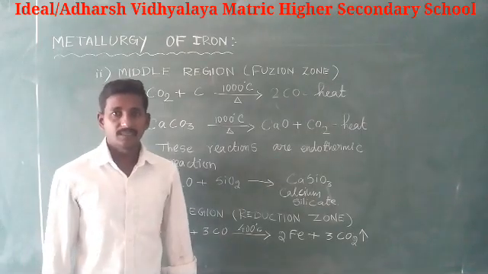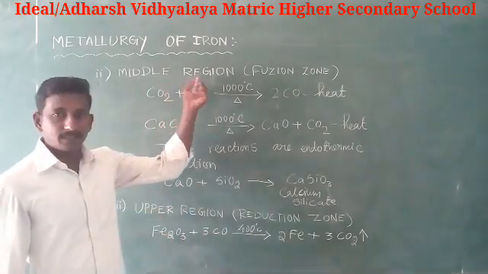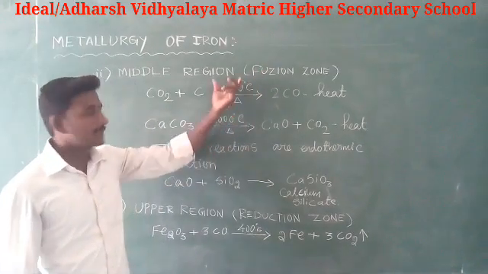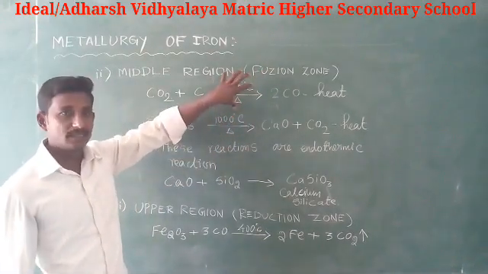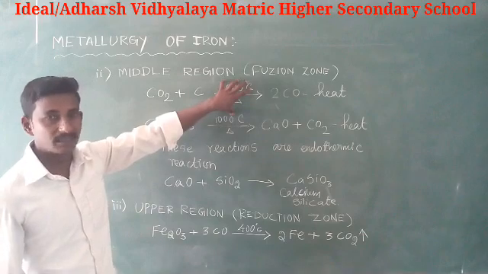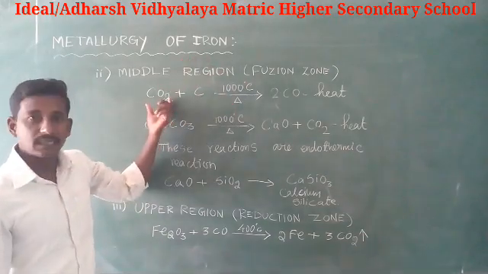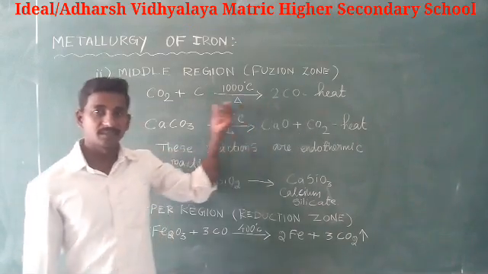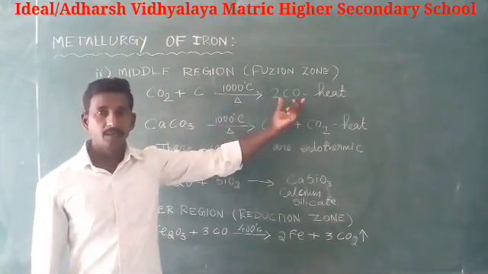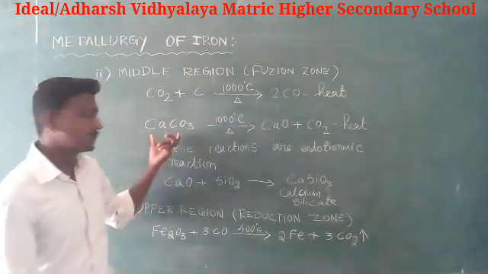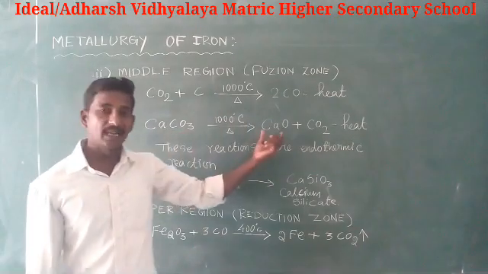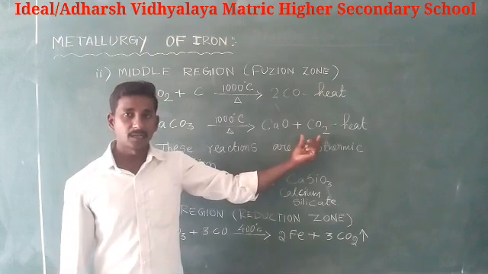Next, the middle region. It is otherwise called the fusion zone. The temperature here is about 1000 degrees Celsius. In this region, carbon dioxide is reduced to carbon monoxide, and calcium carbonate decomposes to calcium oxide and carbon dioxide.